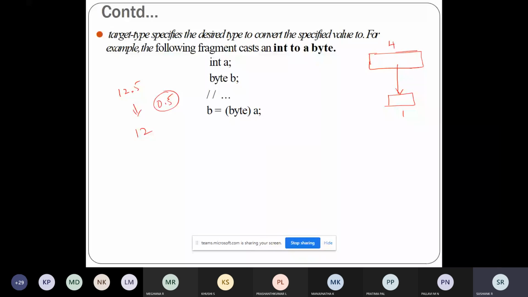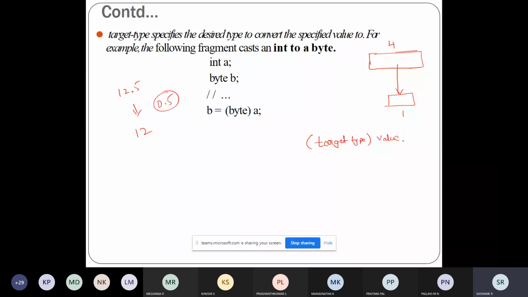So how do you convert? You know that automatic type conversion is not possible, so manually you have to convert that. For that we have one syntax. Manually the programmer can convert to the type which we require. The syntax is the target type and the value.